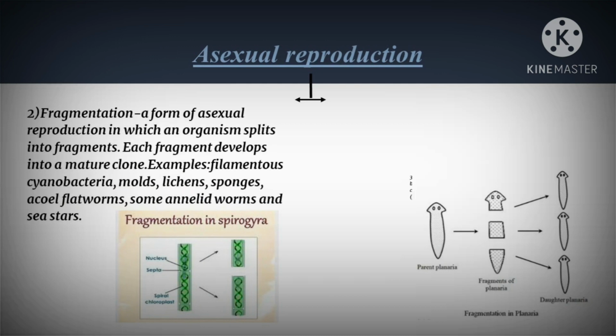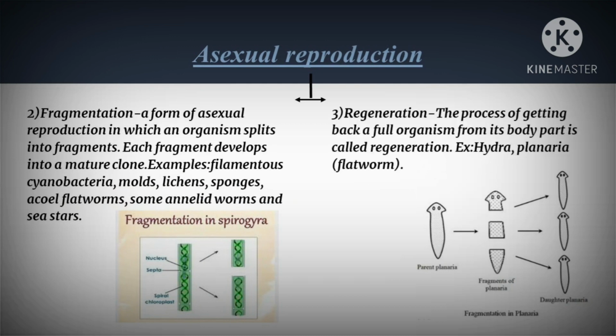The second type is fragmentation. It is a form of asexual reproduction in which an organism splits into fragments. We can see in the figure that Spirogyra is split into 2 parts. So this is what is meant by fragmentation, and each fragment, that is, each piece that is broken, will mature into a new individual, just like their parents. Examples are filamentous cyanobacteria, molds, lichens, sponges, acoel flatworms, some annelid worms, and sea stars.